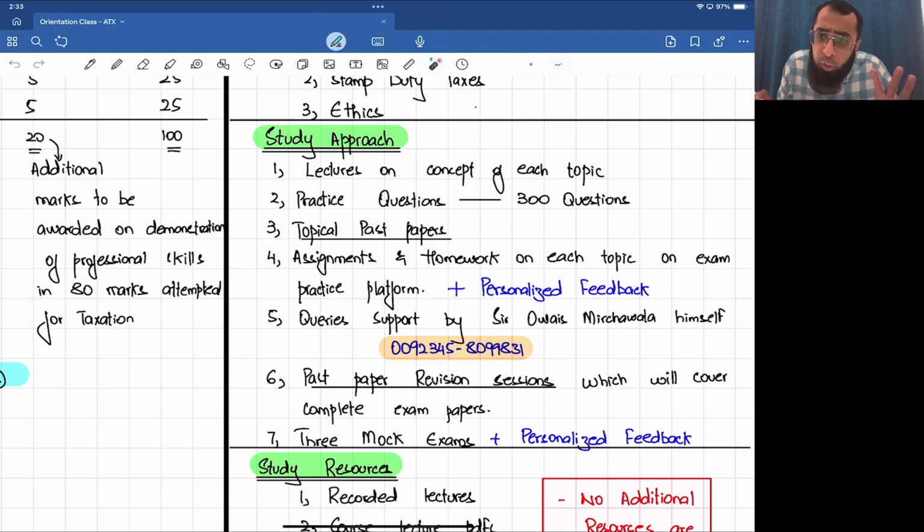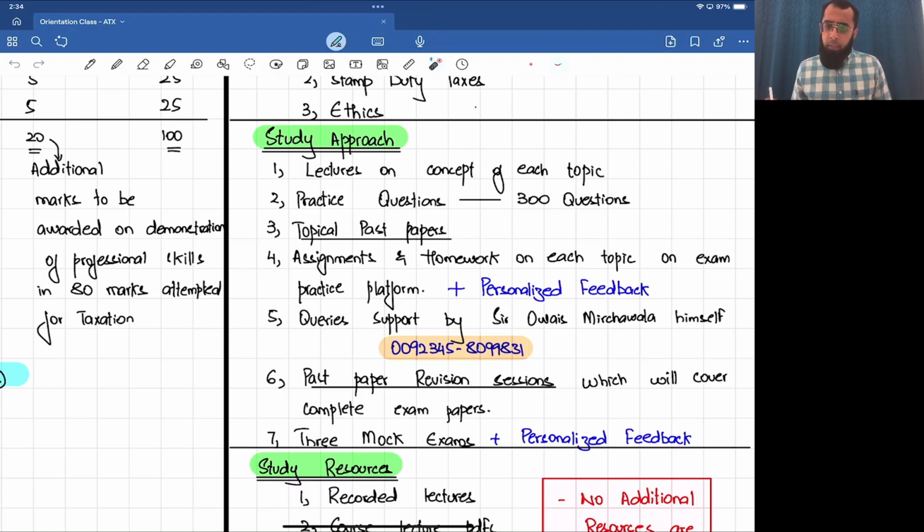Complete exam paper discussion. Then there are 3 mock exams, my own mocks, not the ACCA mock. The ACCA mock, I discuss it in the classes. My own special mocks for my students, on which I also give personalized feedback. If you study in that much detail, you cannot fail. You need to make sure that you take all classes, you do my assignments, you do my mocks, you take my feedback, and you just follow my approach. That's done. It cannot be more detailed than this.